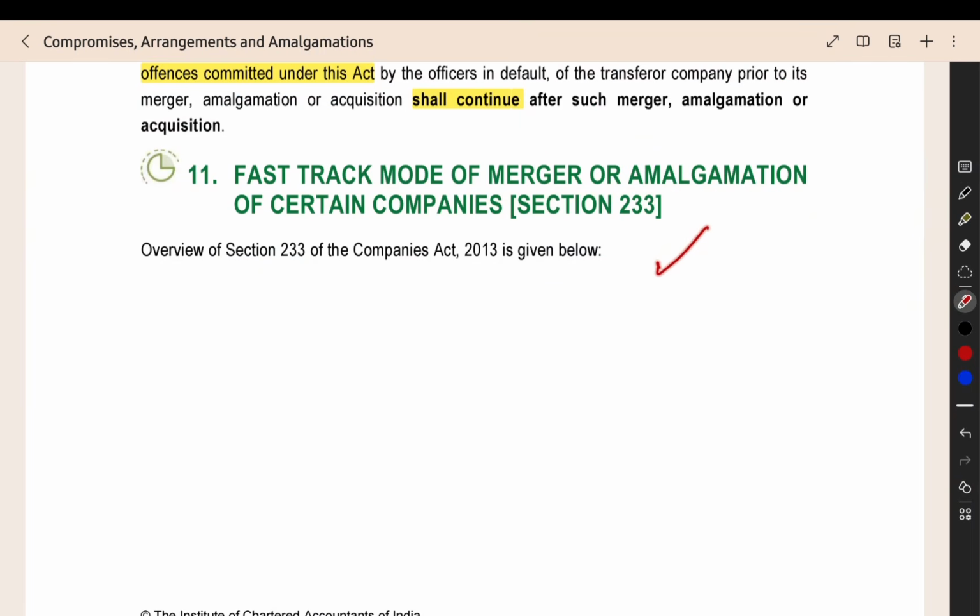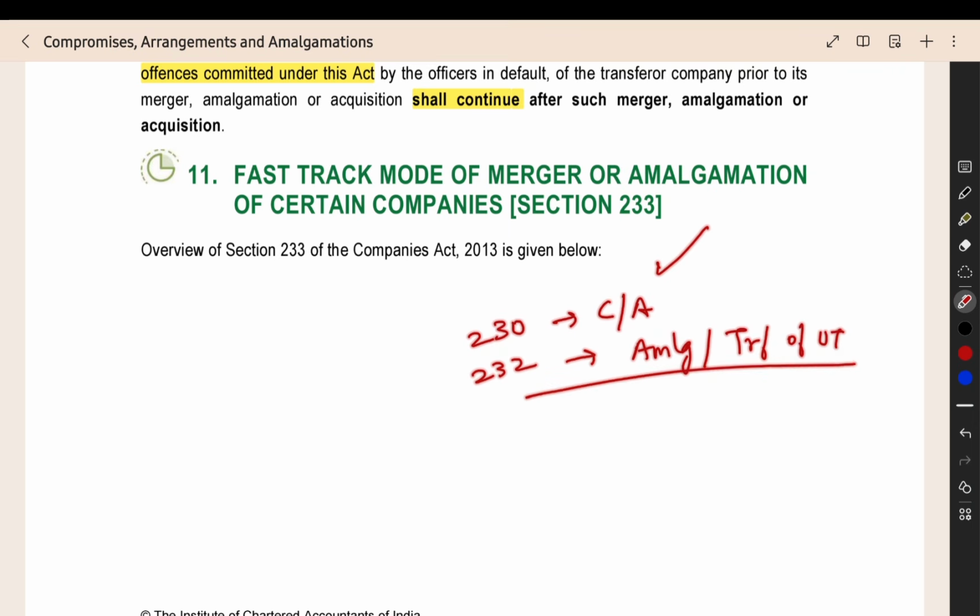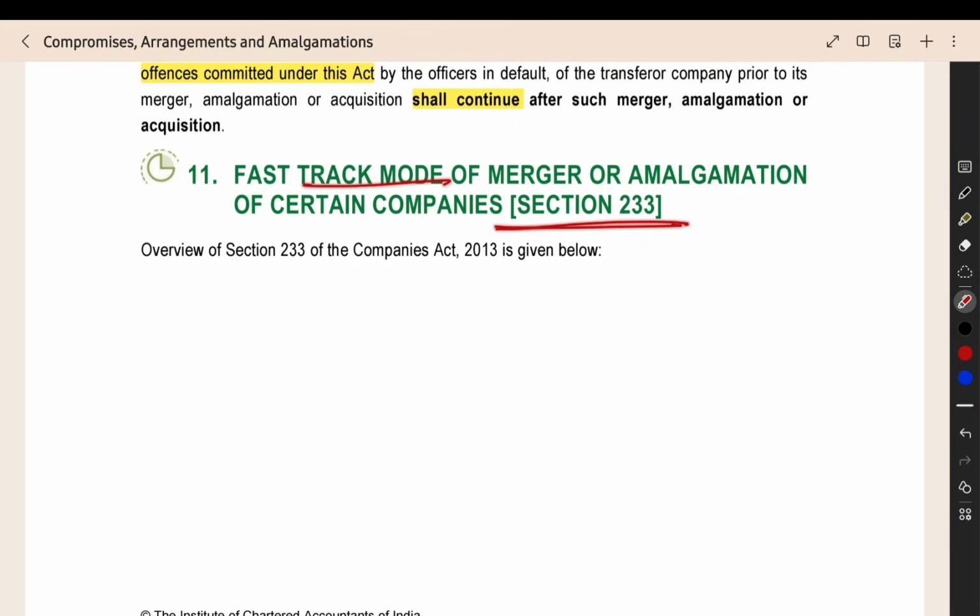Now we can see section number 233. We saw section 230, which is for the compromise or arrangement. We saw section 232, which is for when amalgamation or transfer of undertaking is happening in a particular compromise contract. So these two we saw. Now we are seeing the fast track procedure, the fast track mode of merger or amalgamation, section 233.